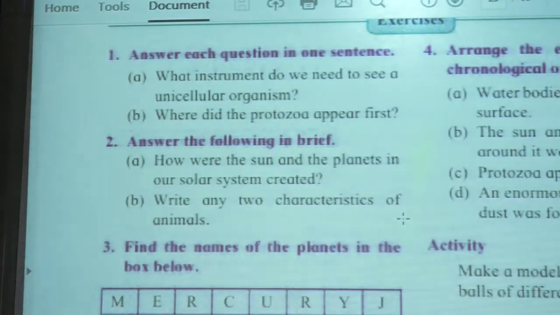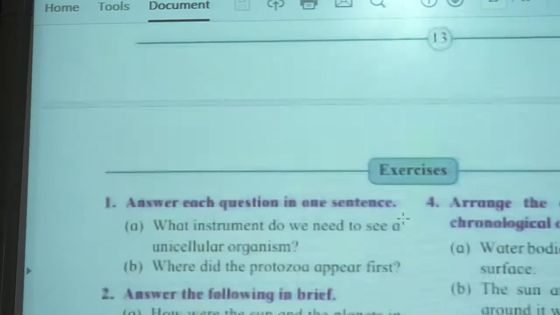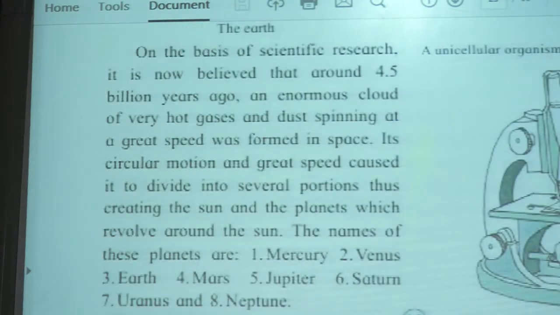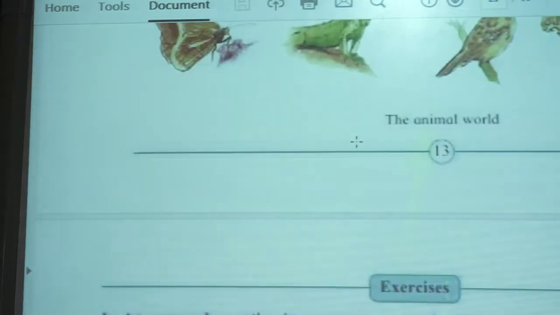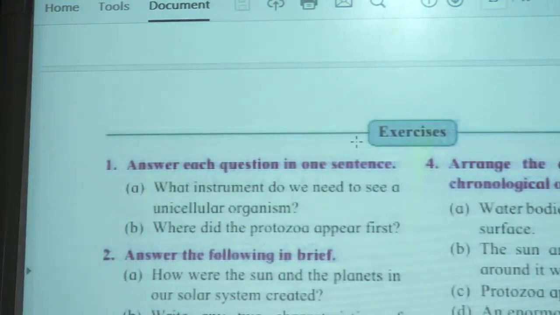So if you want to see a very small organism, what is used? The answer to this question is here in the image. What is that? A microscope is used to see small microorganisms. So the answer to the first question is microscope.